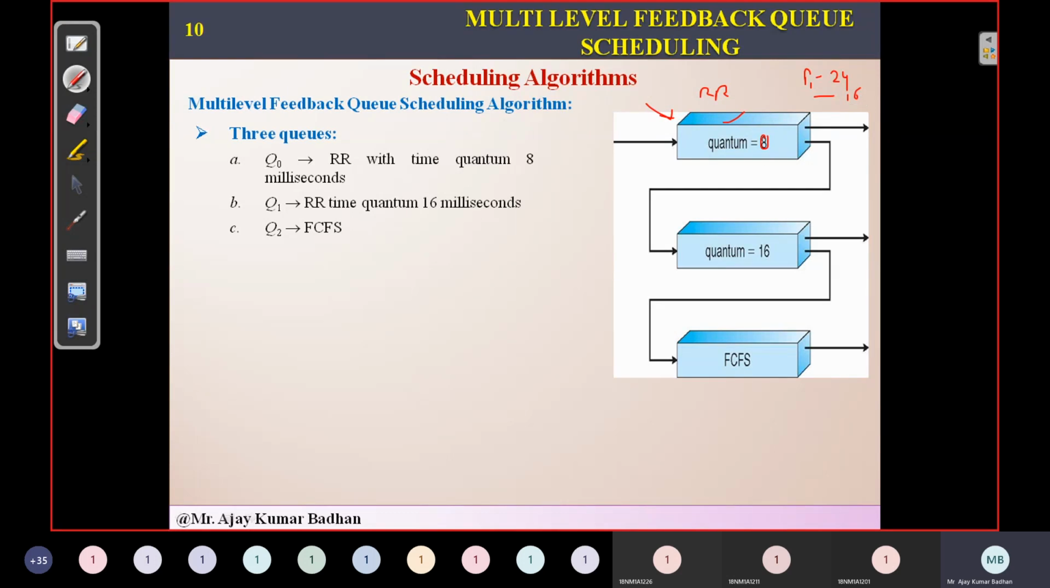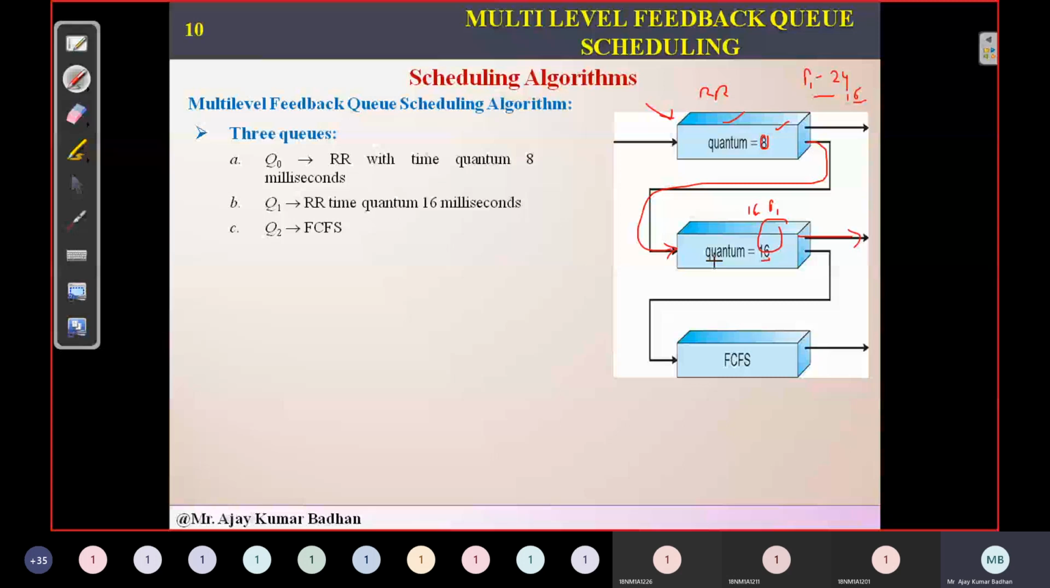Then it will not execute in this particular queue. We'll send it to the next queue. Now this has a 16 millisecond time slice. Process P1 requires how much? 16. So it will execute here and be terminated. So this is the way it works.